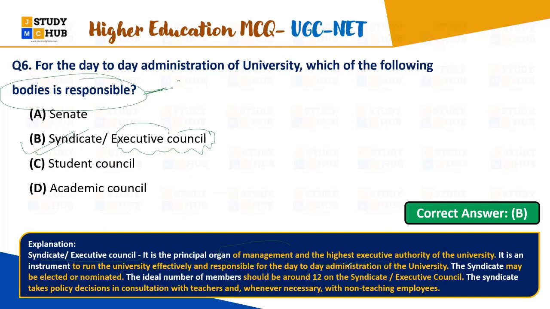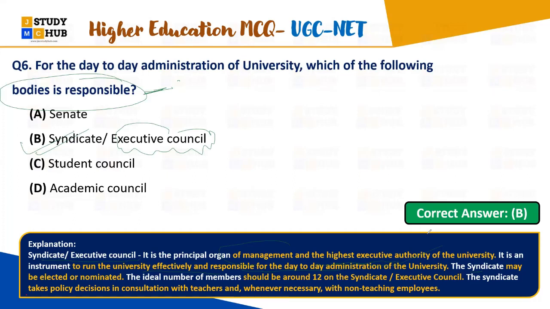यूनिवर्सिटी का सबसे बड़ा एग्जीक्यूटिव ऑथोरिटीज है जहां पर ये डे टू डे एडमिनिस्ट्रेशन वर्क के लिए रिस्पॉन्सिबल होते हैं, राइट? It is a very principal organ of the management and the highest executive authority of the universities. It is an instrument to run the university effectively and responsible for day-to-day administration of the universities, right? Where basically the syndicate may be elected or nominated. Syndicate जो होते हैं, right, which may be elected directly or may be nominated.